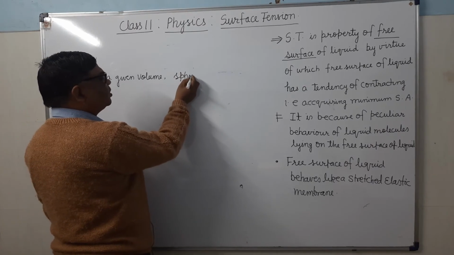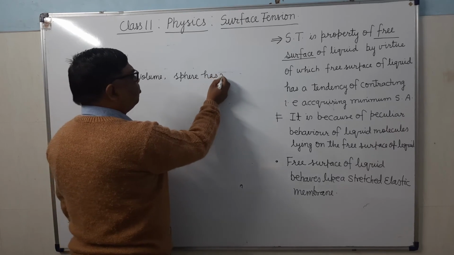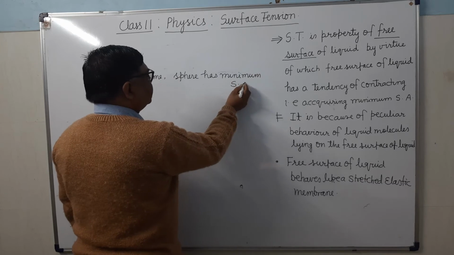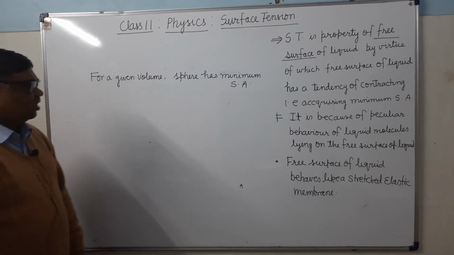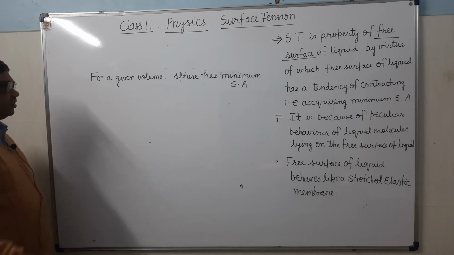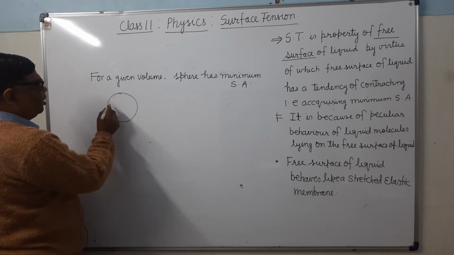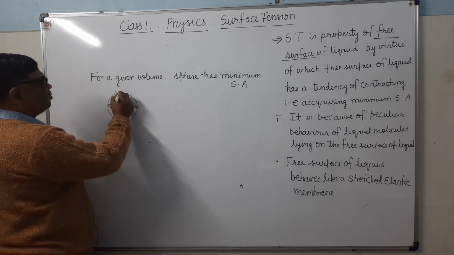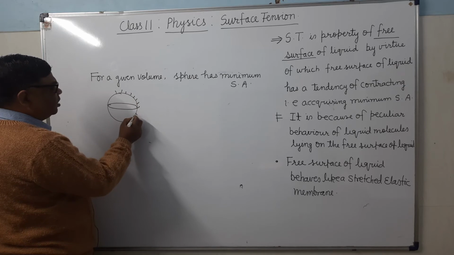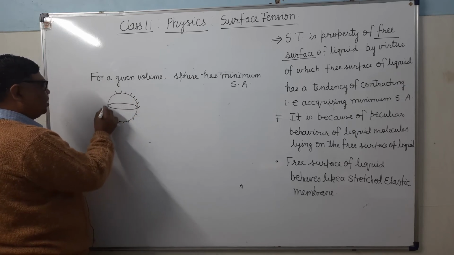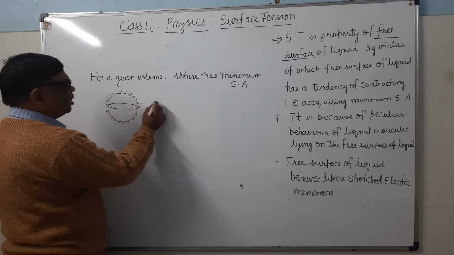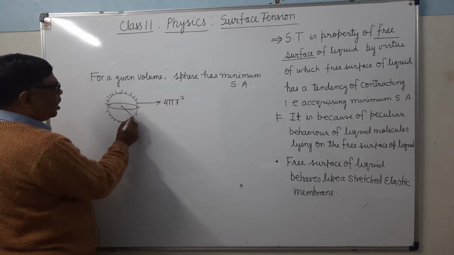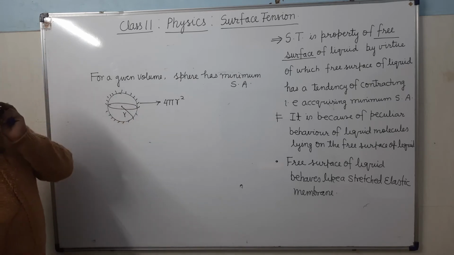a sphere has minimum surface area. SA means surface area. Now see here what is the meaning of surface area. This is a sphere, just like the shape of a football. This will be the surface area. It's clear? What will be its surface area? 4 pi r square, where r is its radius. It's clear?